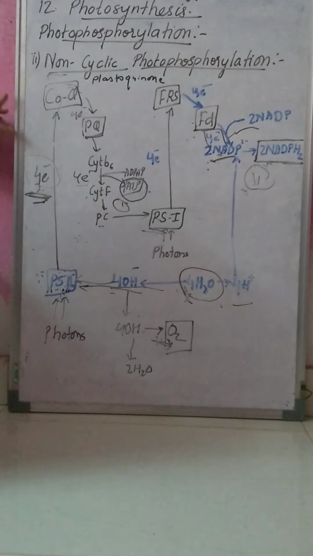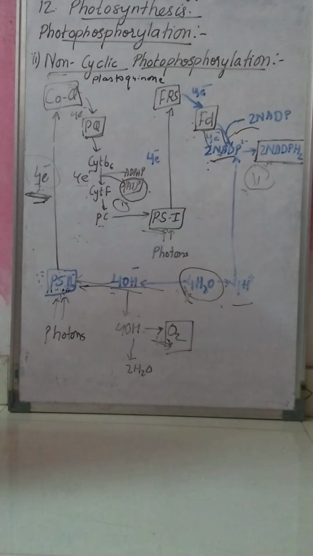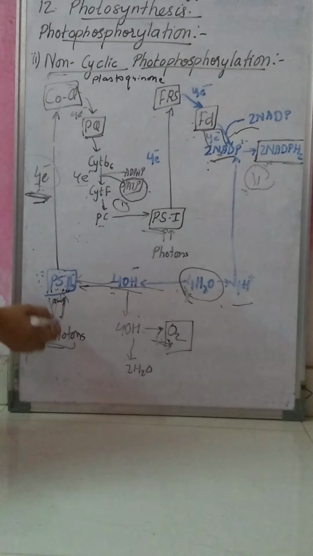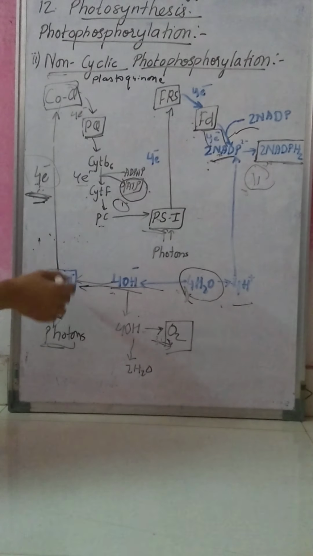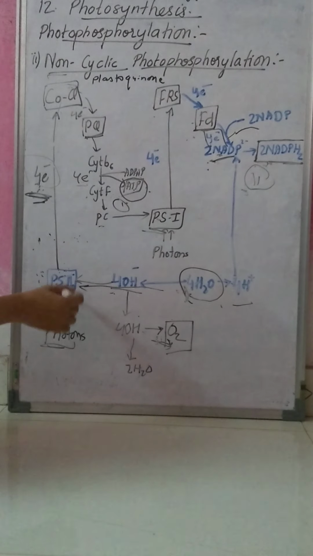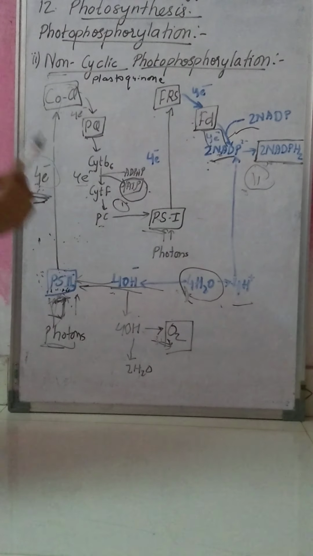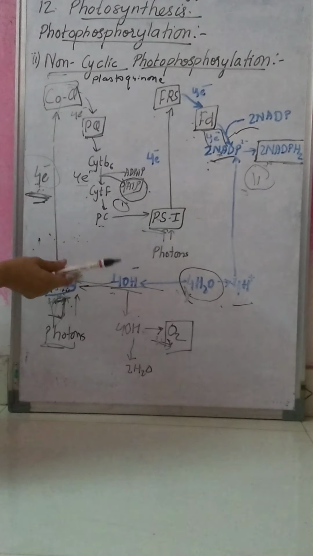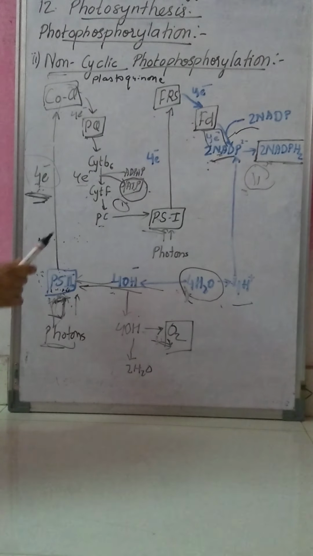Both cyclic and non-cyclic photophosphorylation come in the light reaction, because this reaction takes place in the presence of light. You can see here this reaction only occurs when the light is illuminated. Only then does this photophosphorylation take place. Otherwise it is impossible. So in this light reaction, two cycles are involved: one is cyclic photophosphorylation and the other is non-cyclic photophosphorylation.